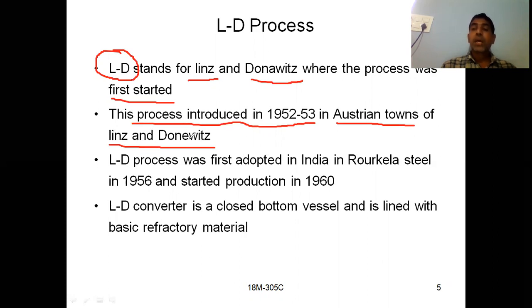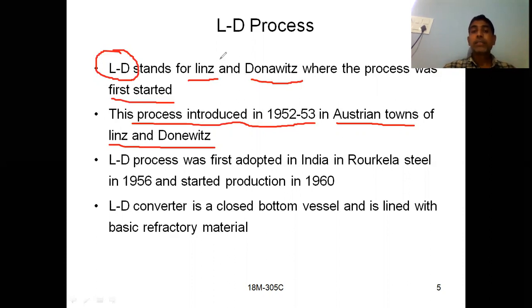Those are the names of towns in Austria where this process was first started, in the year 1952 and 53. So in 52 and 53 it was started. So based on the names of the towns, it is named as LD converter.